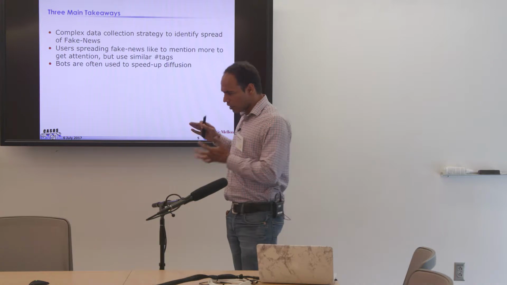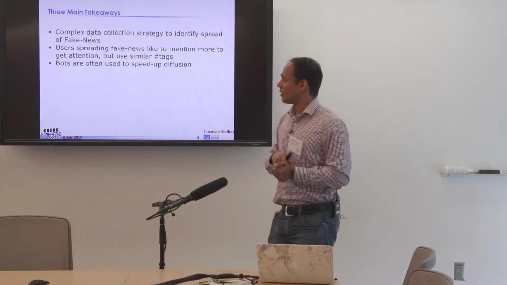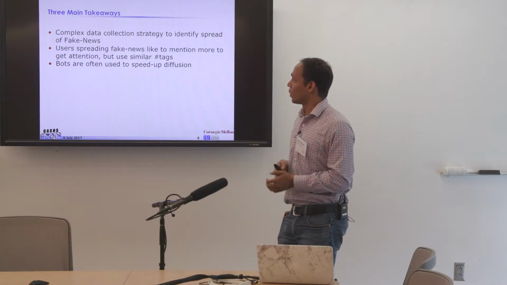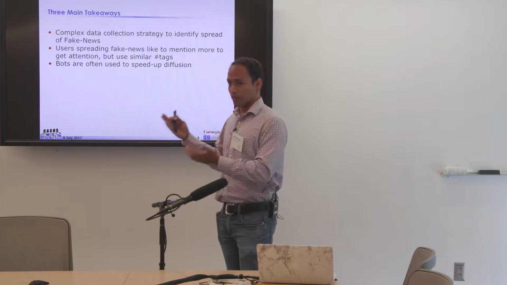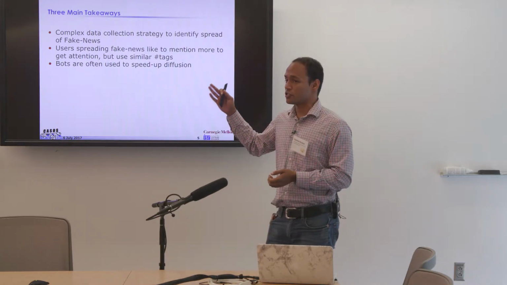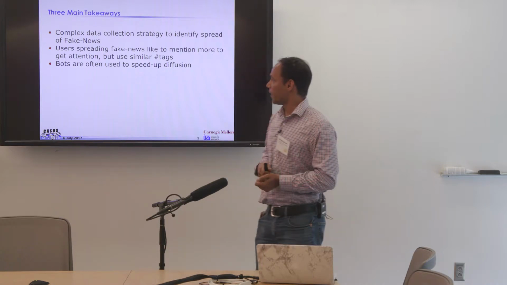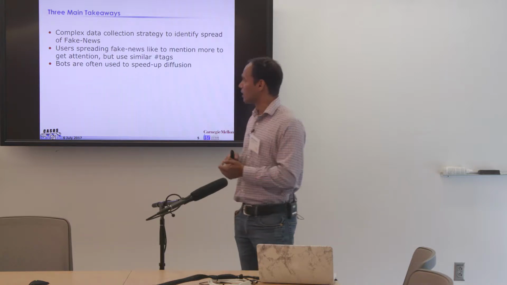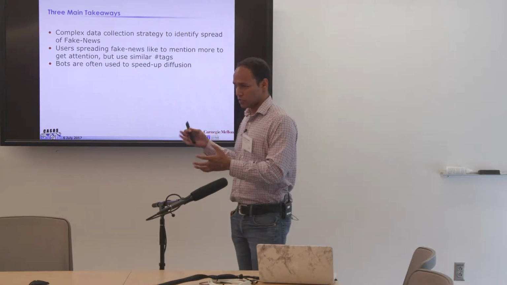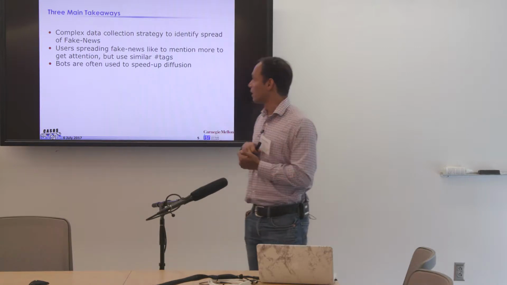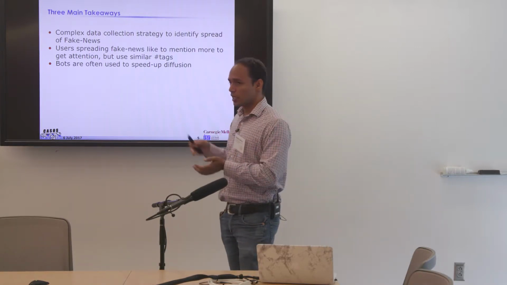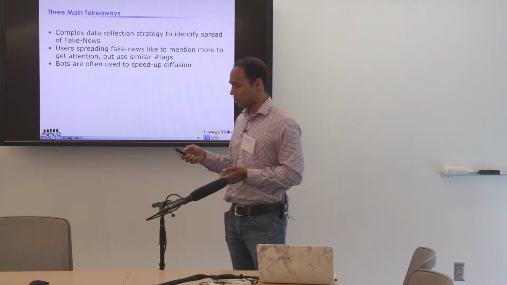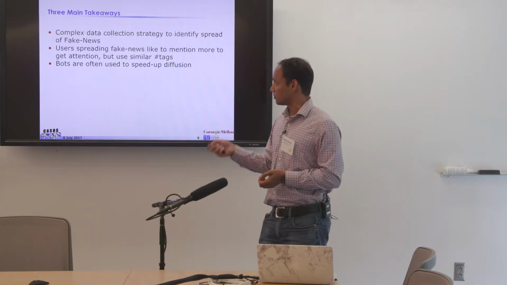The three main takeaways of my presentation are: we need a complex data collection strategy to identify the spread of fake news. Primarily, I'm talking about the complex data collection strategy on Twitter. The second is users spreading fake news. We find that they like to mention a lot, especially to get the attention of other users. But we also find that they use similar hashtags, which are also used in other conversations and discussions as well, and I'll talk more about them. We also see that bots, and I'm primarily talking about bots on Twitter, are very often used to speed up the diffusion process of fake news.